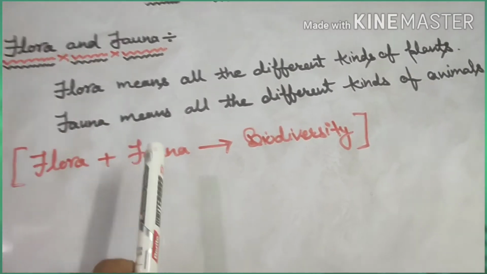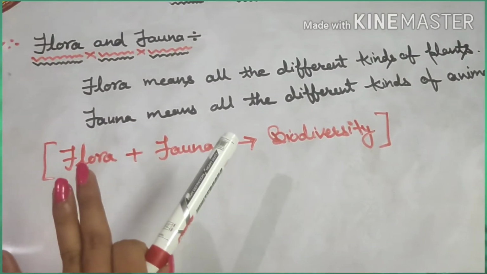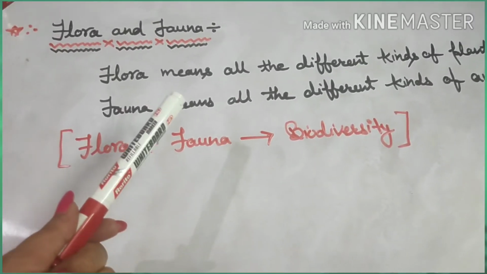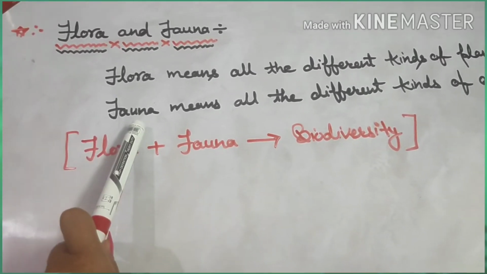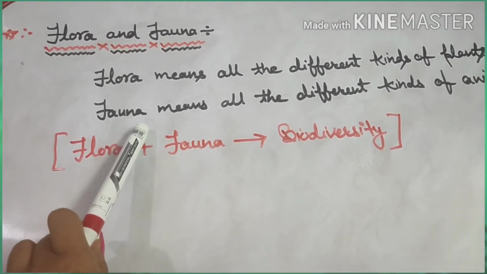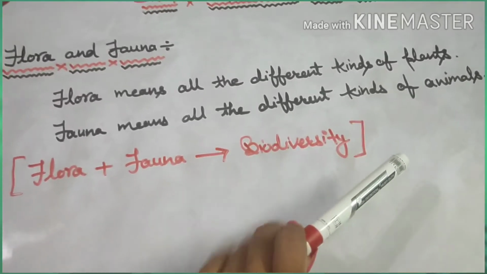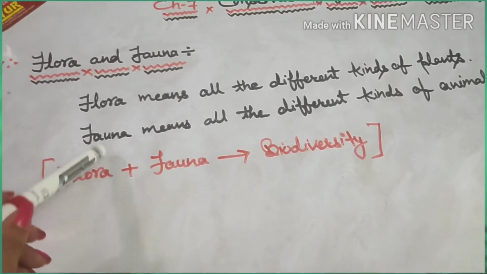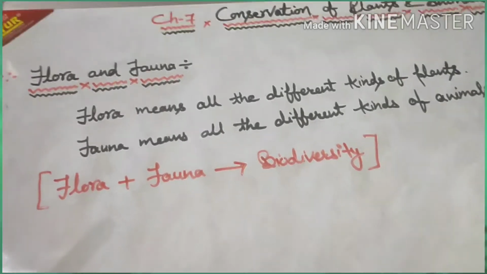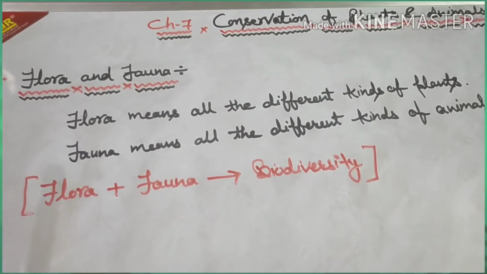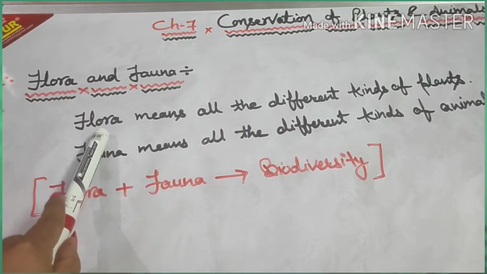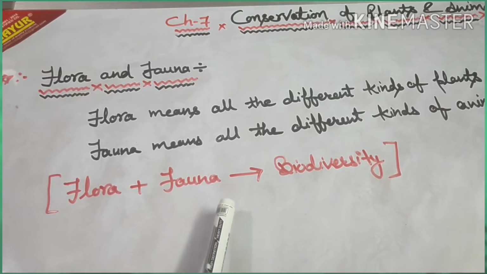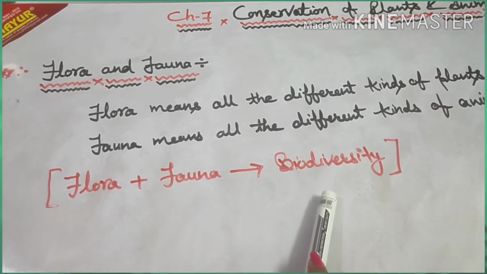All right. And fauna means all the different kinds of animals. So all the different kinds of animals living in their natural surroundings are called fauna of that place. So all the different kinds of animals living in the surrounding is known as fauna, and all the different kinds of plants living in natural surroundings are known as flora. So together the flora and fauna of a place form the biodiversity of the place.